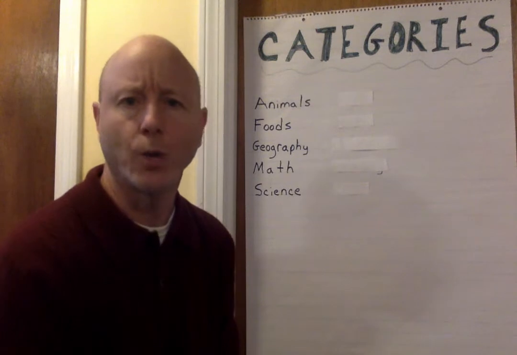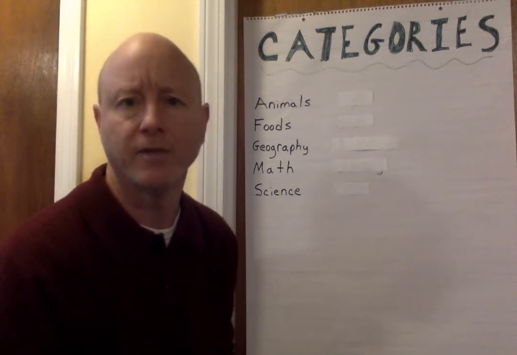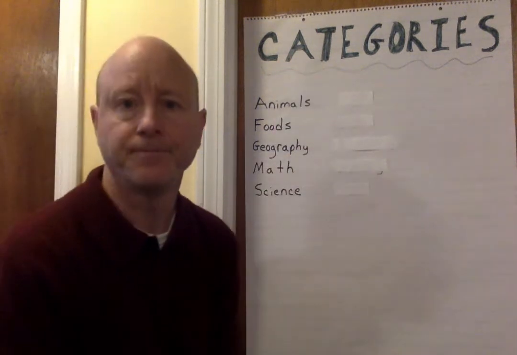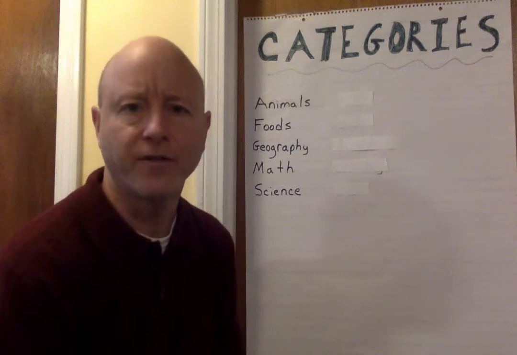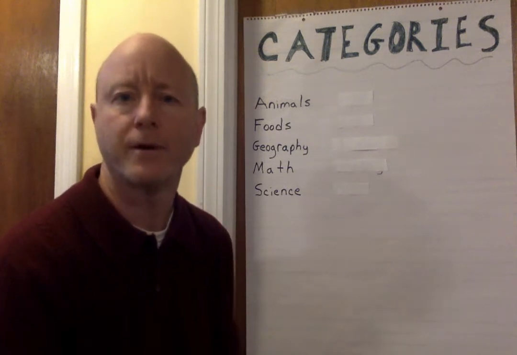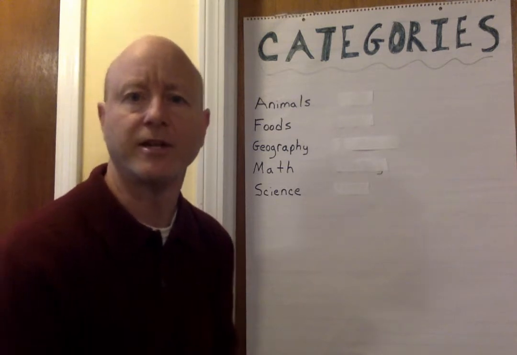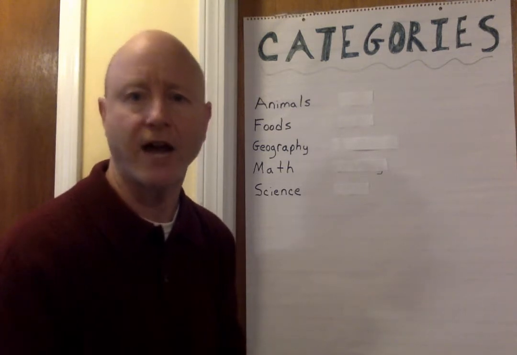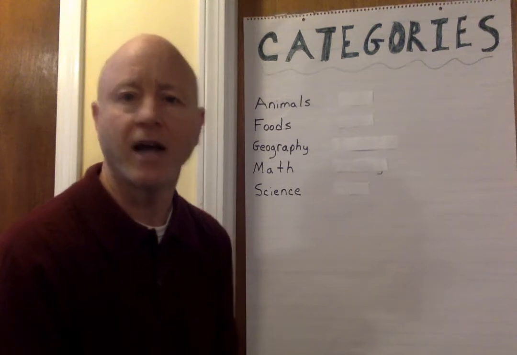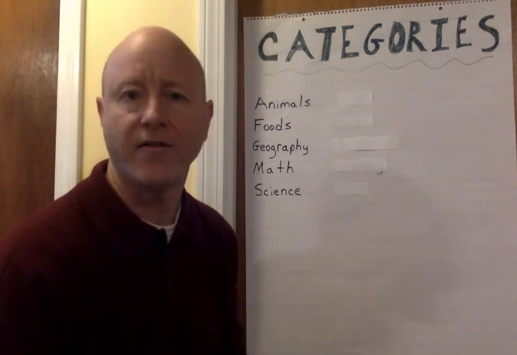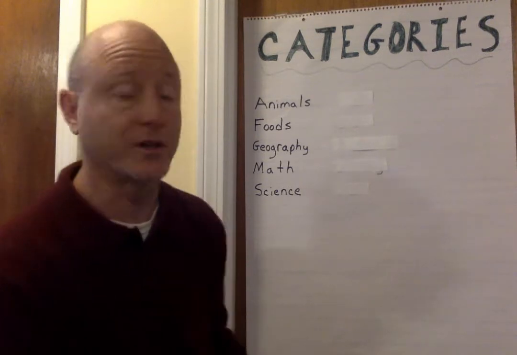Today I want to play a word game with you, and this word game is called categories. The materials you need for this game are a piece of paper and a pencil. And once you have those materials, the next thing you need to do is brainstorm a list of categories. Now for today, I have already brainstormed a list of 5 categories. So let's see what those categories are.